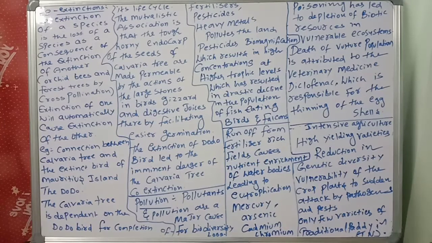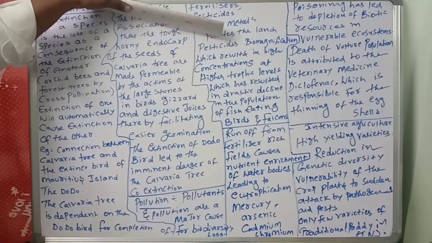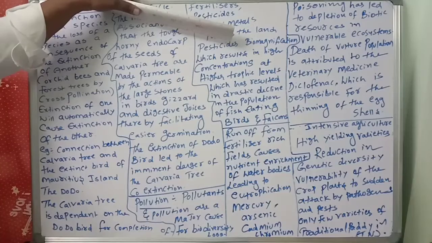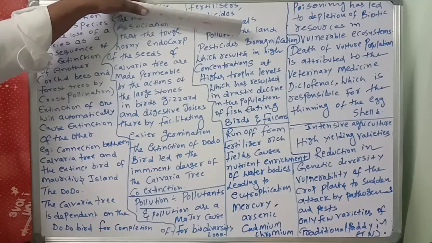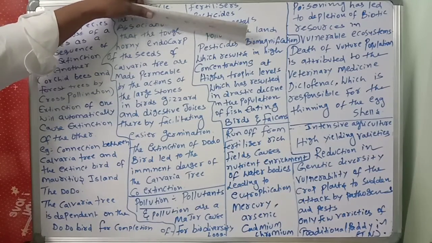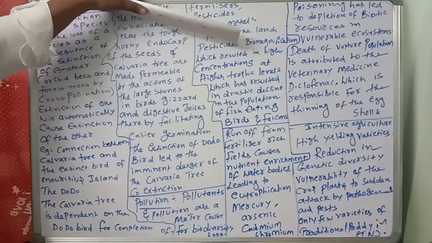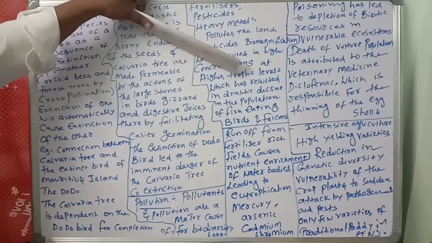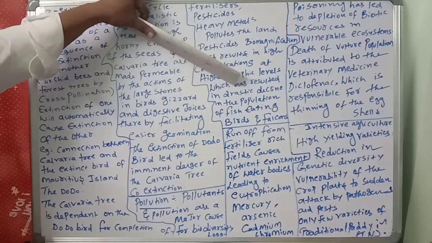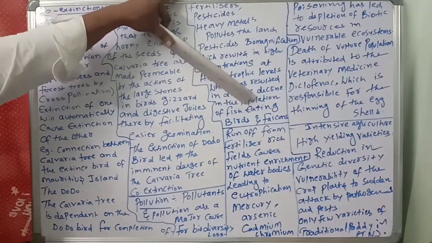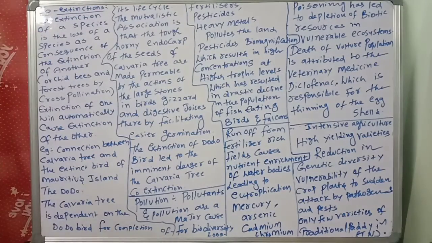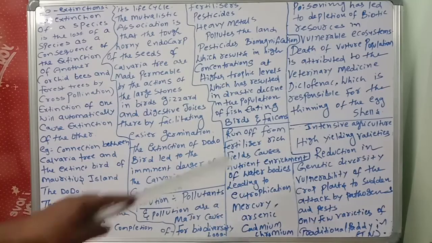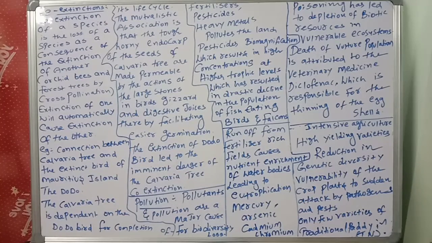So now what will happen? You see, pesticides. These pesticides, for example, are non-biodegradable, and biomagnification is happening. For example, DDT accumulation in the food chain results in high concentrations at higher trophic levels, which has resulted in a drastic decline in the population of fish-eating birds and falcons. Drastic decline.